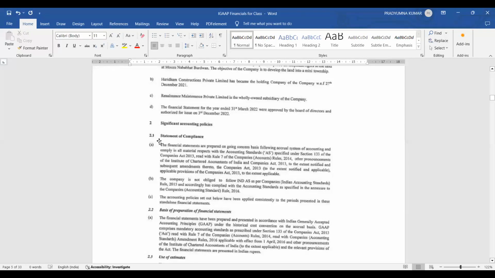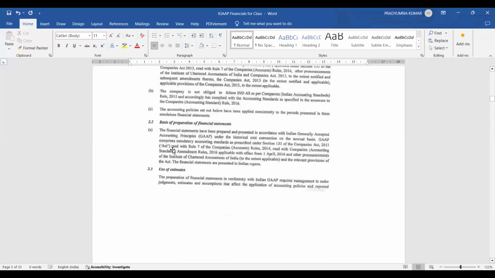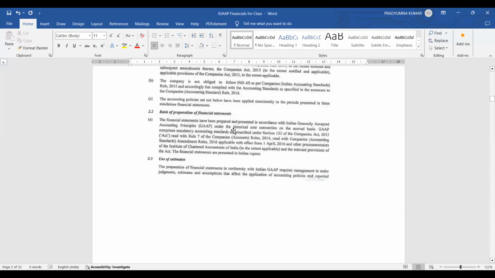See, it started with note number 2.1, statement of compliance, basis of preparation of financial statements. You see here, in Raymond's case we have seen Ind AS compliance. Here the financial statements have been prepared and presented in accordance with Indian generally accepted accounting principles under the historic cost convention as per the Institute of Chartered Accountants of India. That means they are saying they have followed the IGAAP process, understand?